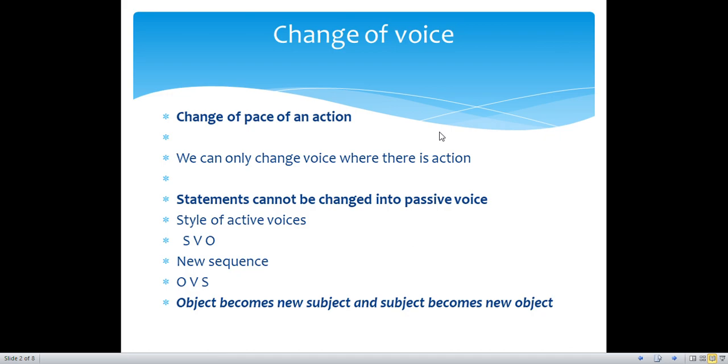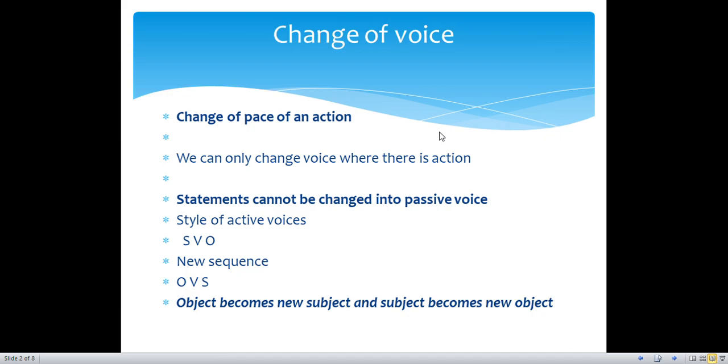So, we know that subject, then a verb, and then followed by an object constitute a sentence. And that will be called as an active voice sentence. But what would be the sequence for the passive voice? It would be object, then the verb, and then the subject. So object becomes a new subject and subject becomes new object.